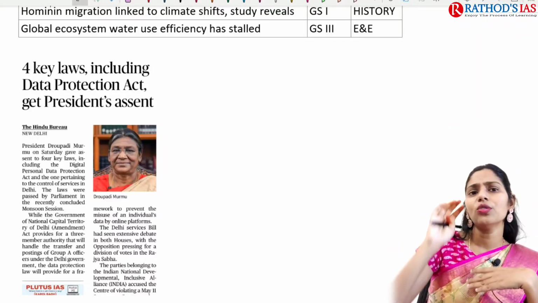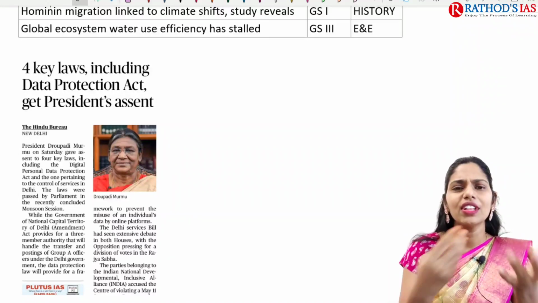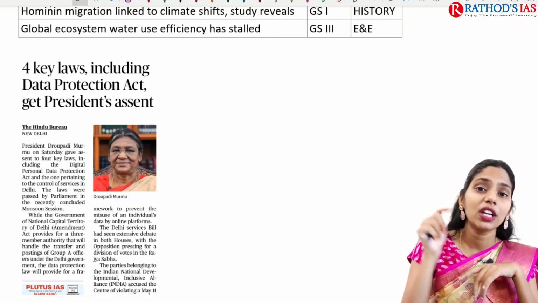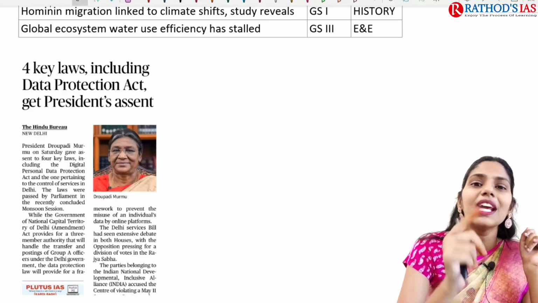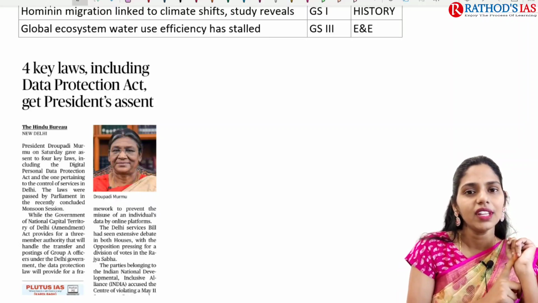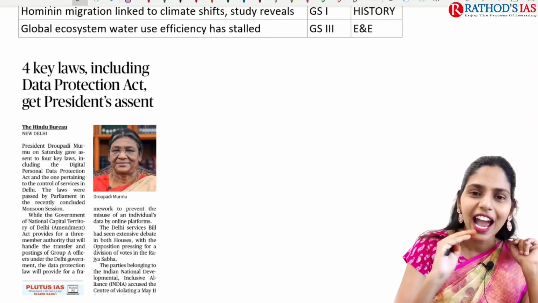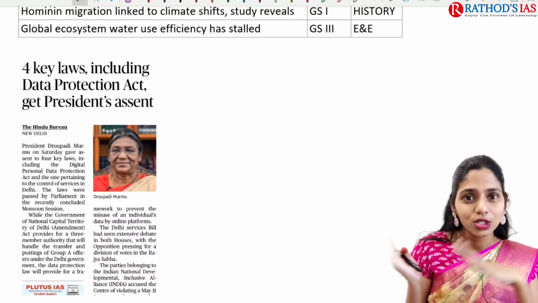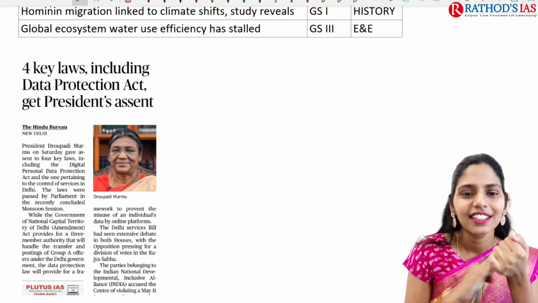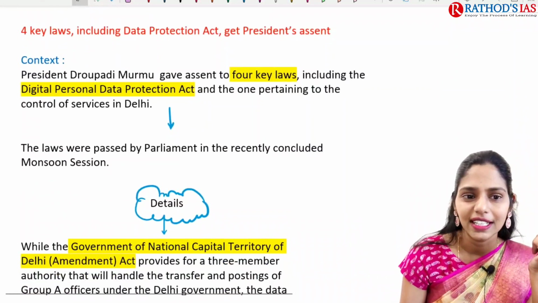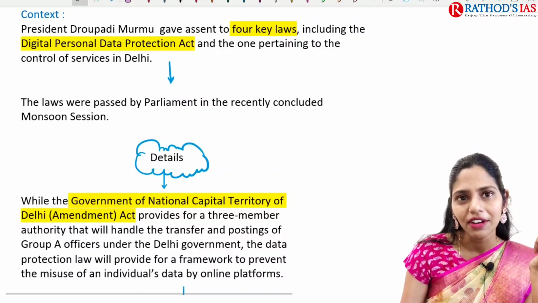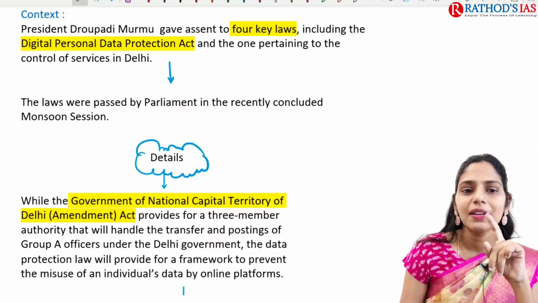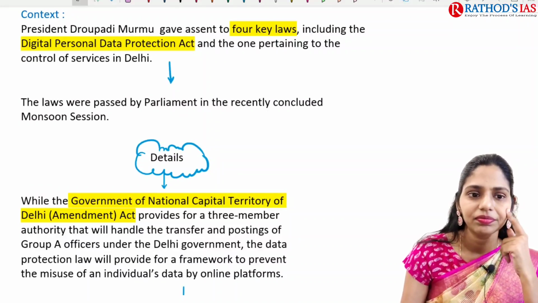Already the European Union, the US and a number of countries have their own data protection laws, but in India there was no data protection law till now. Because of the data breaches that had happened, we are now going to protect our data, and that is through this Data Protection Act. Now let us see the context. Our president gave assent to 4 key laws. One of those laws is the Digital Personal Data Protection Act.